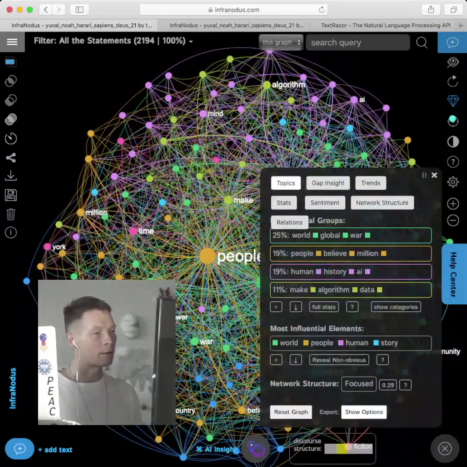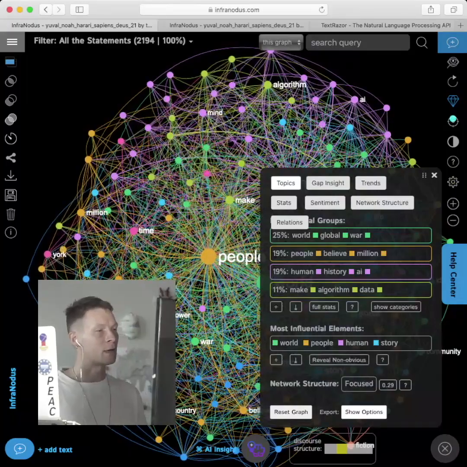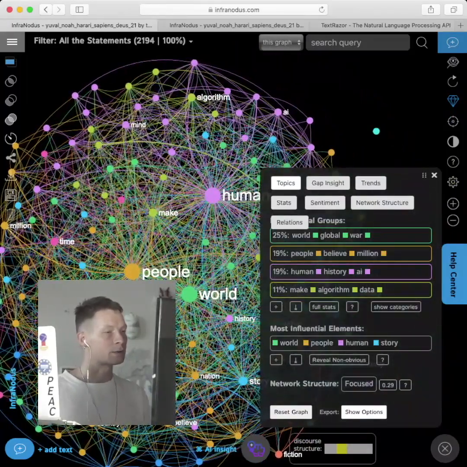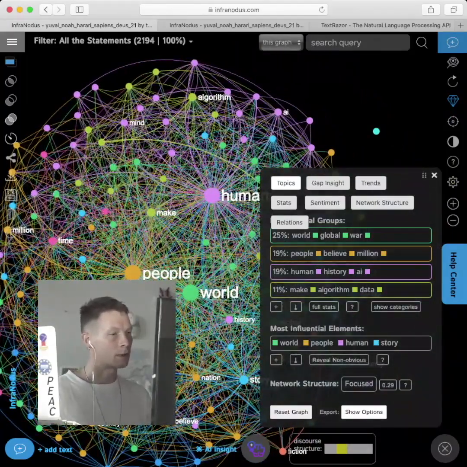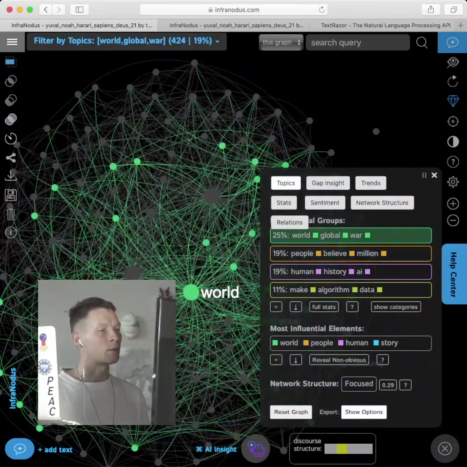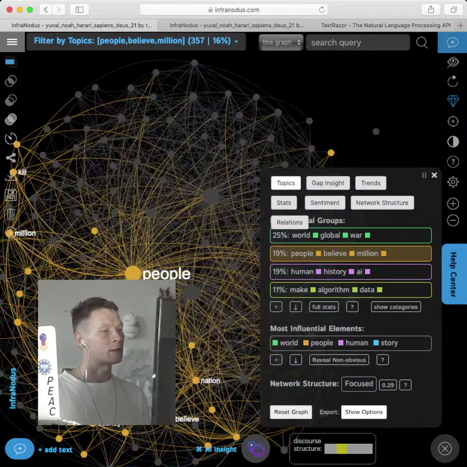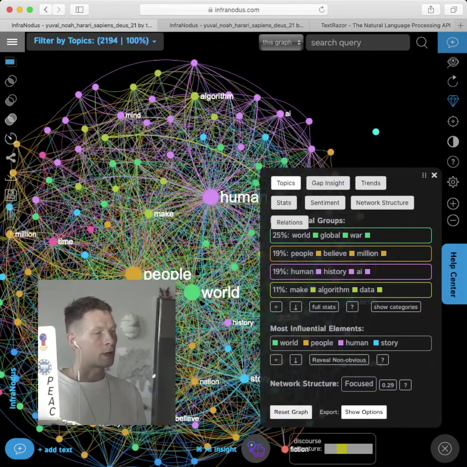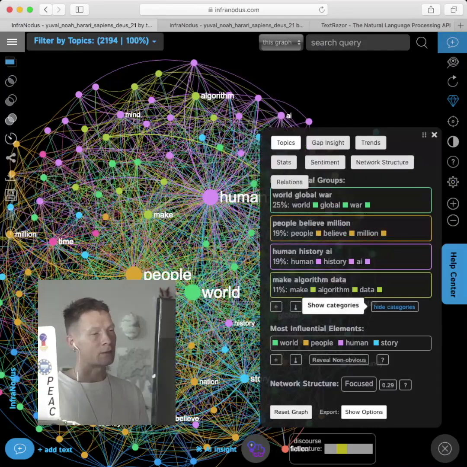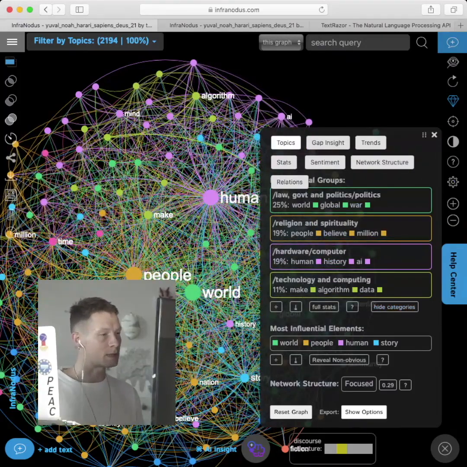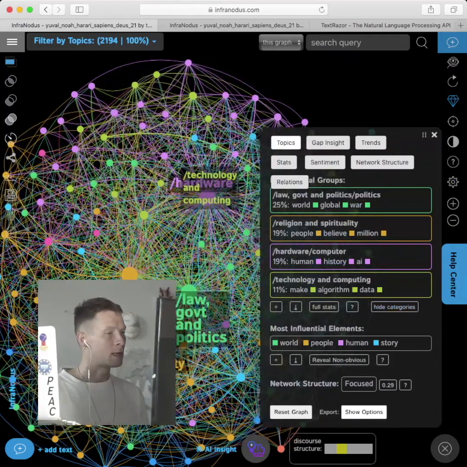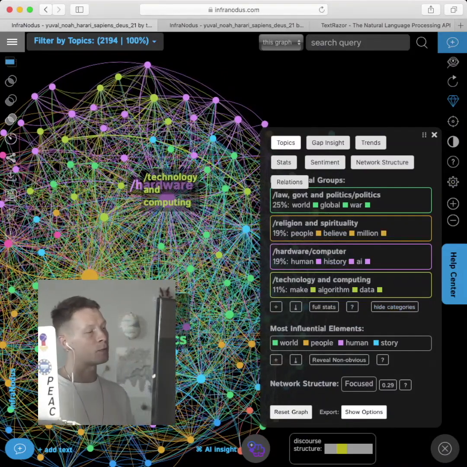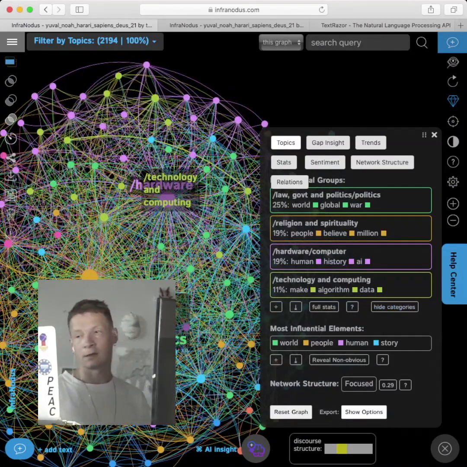We also have topic modeling here, where we can see the main topics such as world, global war here on the one side, and then also people, belief, million here on another side, something about human history and AI. So we have this topic modeling tool built inside. We can also generate taxonomies based on all those terms using the AI. So we see that the author in general is talking about politics, spirituality, and technology.